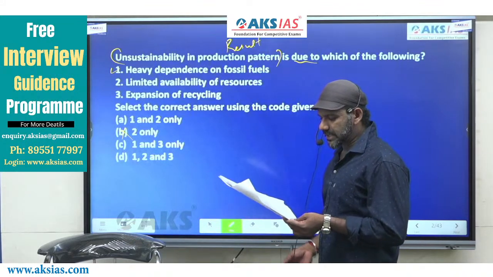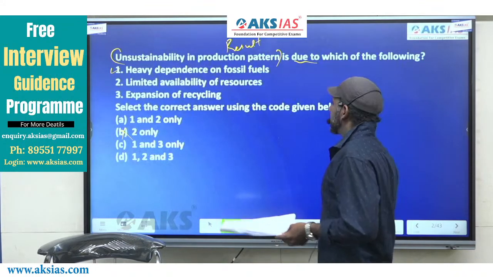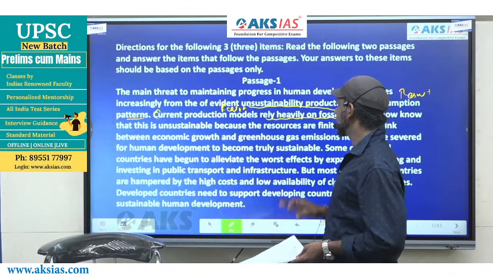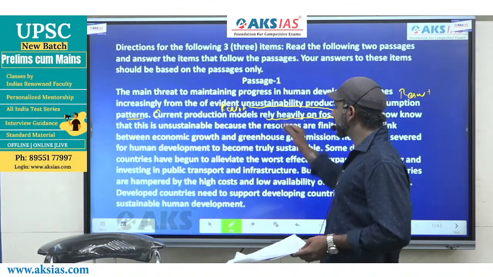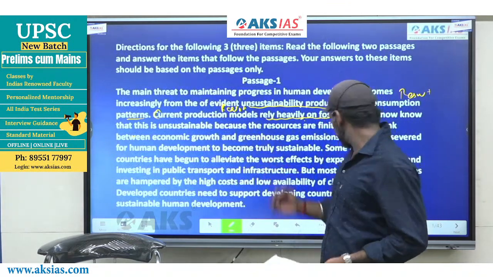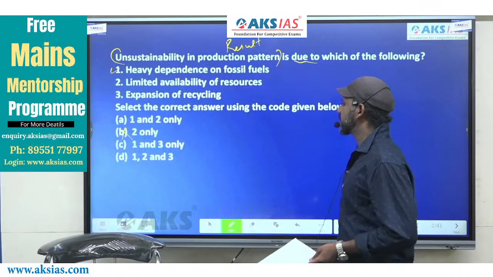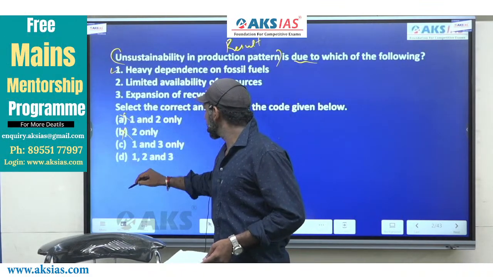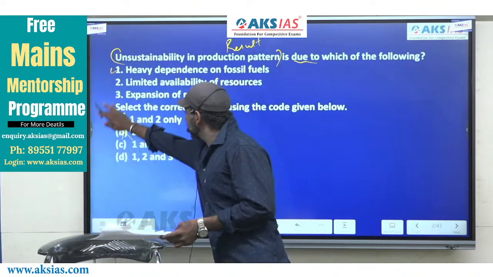Limited availability of resources. This idea is not being talked about in the statement coming close to the result. So it cannot be the reason for the result. So 2 should not be considered. Based on that, A and... come to option A once again.